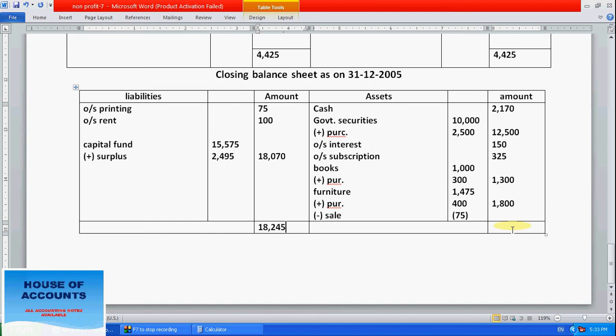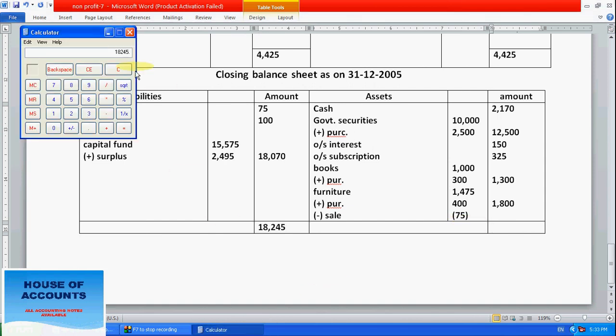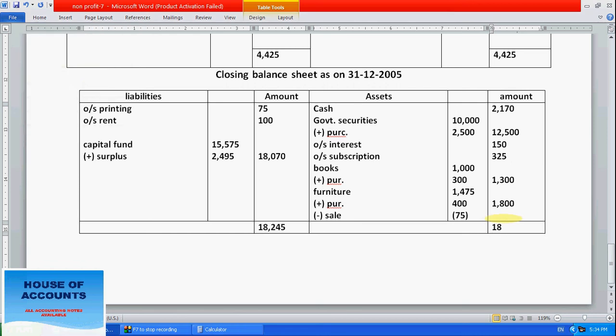Now add the asset side also: 2,170 plus 12,500 plus 150 plus 325 plus 1,300 plus 1,800. Overall how much? 18,245, the exact amount we are getting. This is how we have to calculate and find the balance sheet.